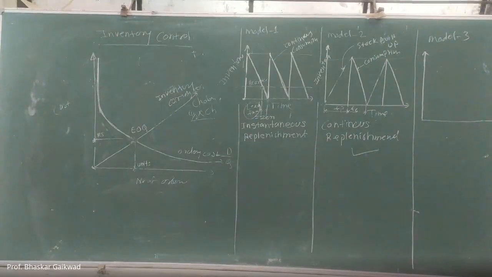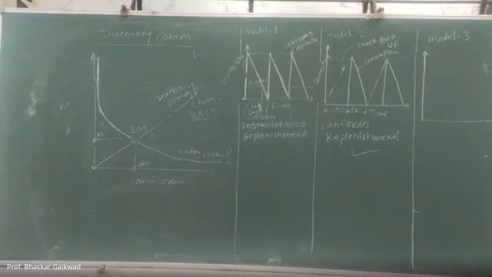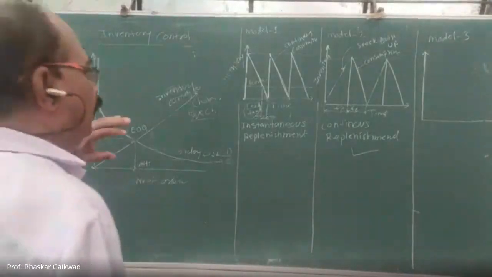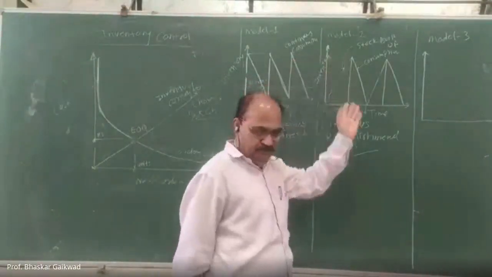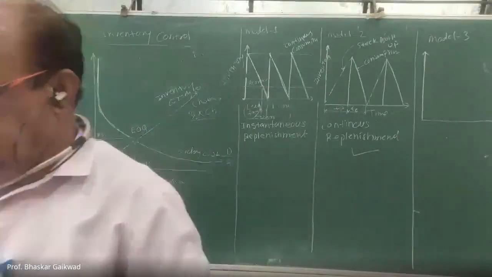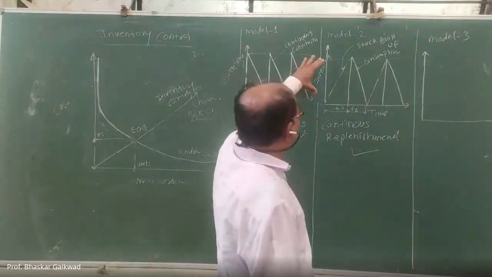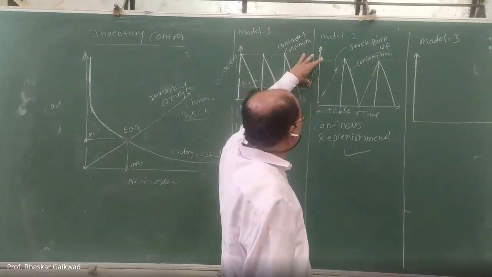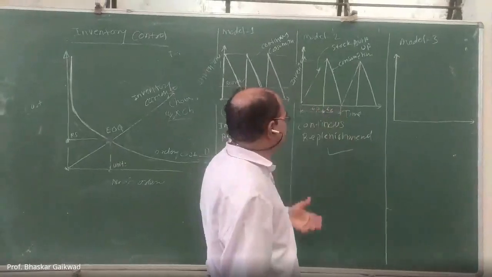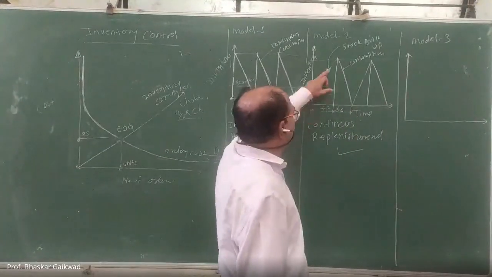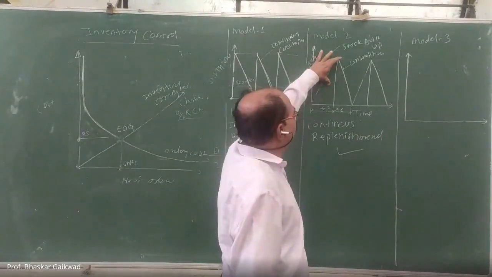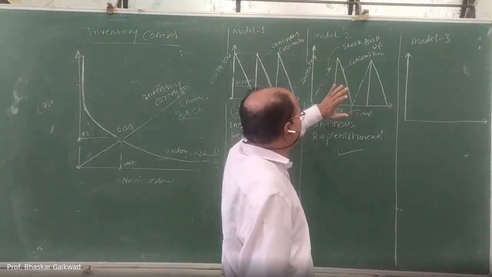Hello. Yes, sir. Okay. Now, model number two. Model number two is related to our inventory controls. This is the graph of model number two, inventory versus time. Initially there is a continuous stock build-up, and after that consumption.